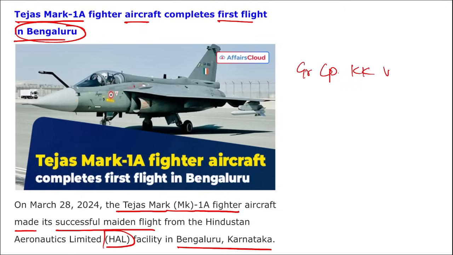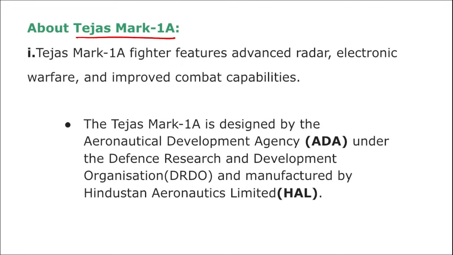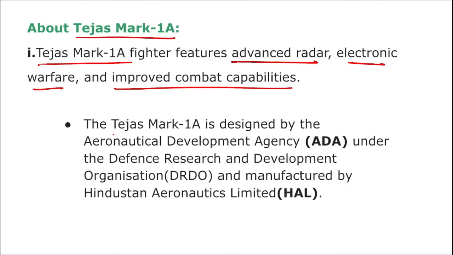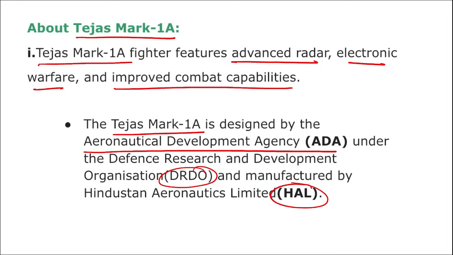And remember, if we talk about this Tejas Mark 1A, this fighter jet features advanced radar, electronic warfare and improved combat capabilities. The Tejas Mark 1 is designed by the Aeronautical Development Agency under DRDO and it is manufactured by Hindustan Aeronautics Limited. If we talk about HAL, who is the director here? CB Anantha Krishnan. Headquarter is in Bangalore, Karnataka and it was established in 1940.